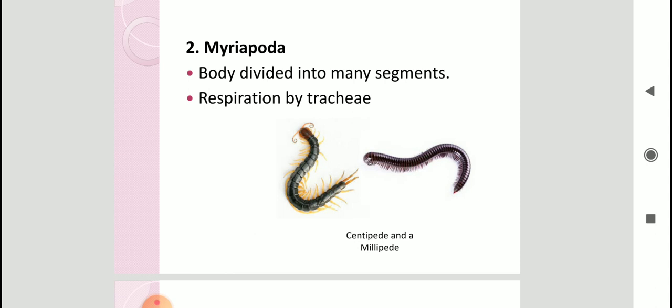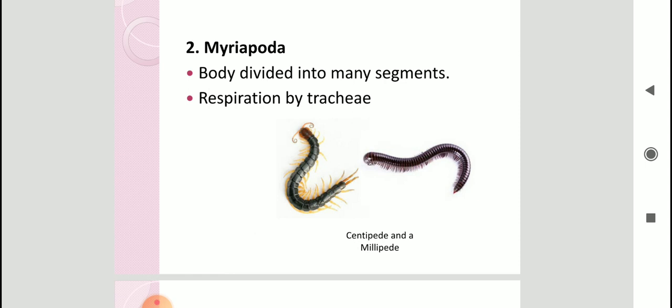So the body looks like a worm, but it has many legs. And respiration is by trachea. Now trachea means they have many air tubes, and those tubes open externally through some small openings, pores. They are called spiracles.